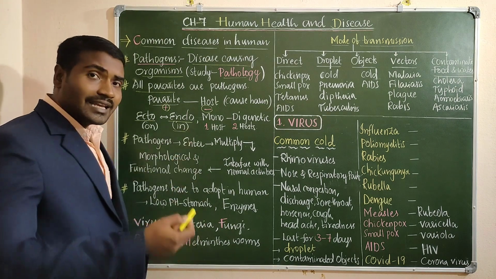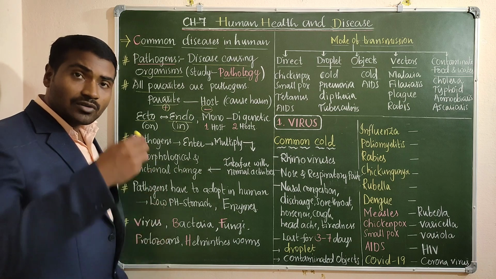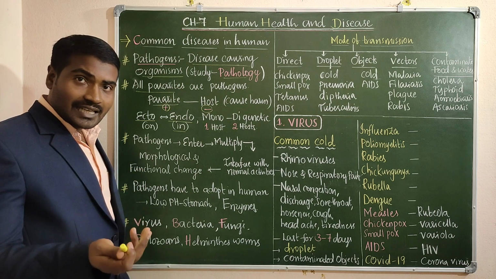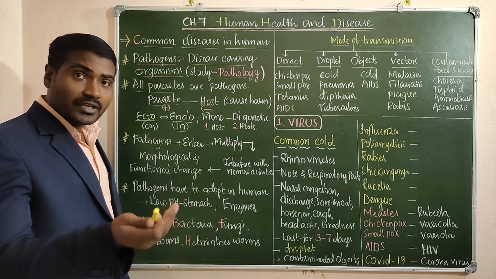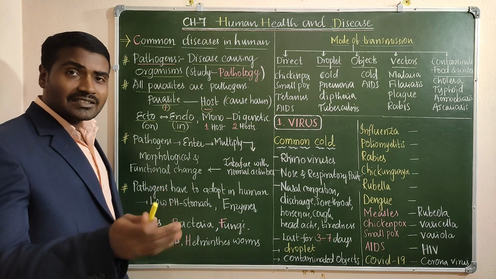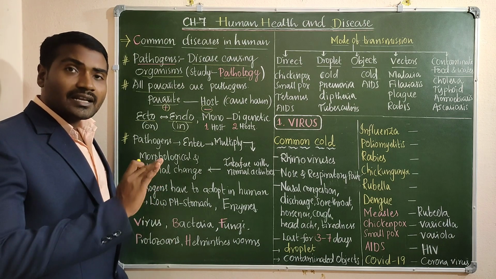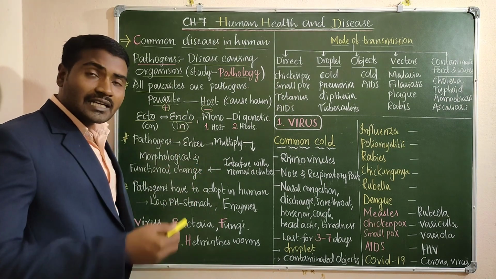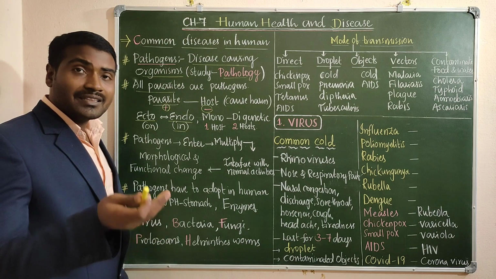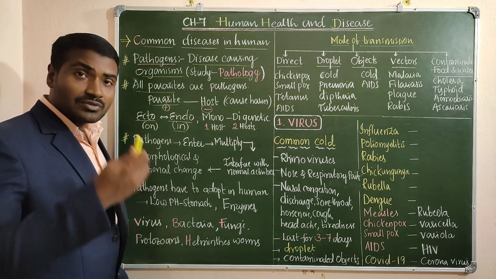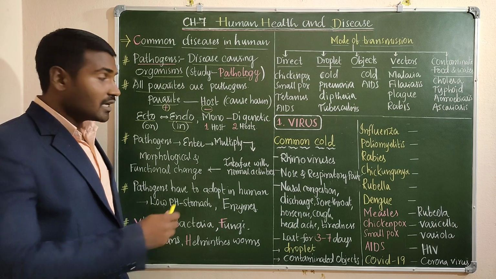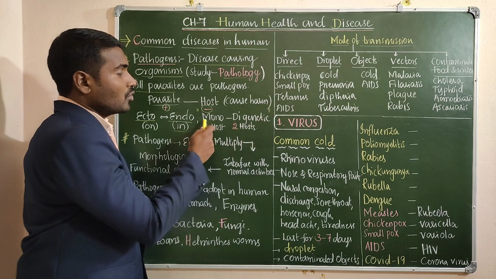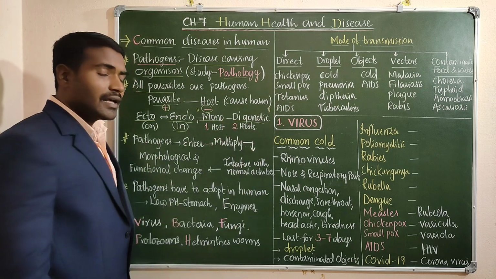Endoparasites, as you know, live inside the body. They may be in the cells, in the tissues, or in the body cavities. Again there is a classification, but at NCERT level that is not required. Endoparasites that live inside the body, like helminth worms, protozoans and bacteria, enter into our body. They are called endoparasites.